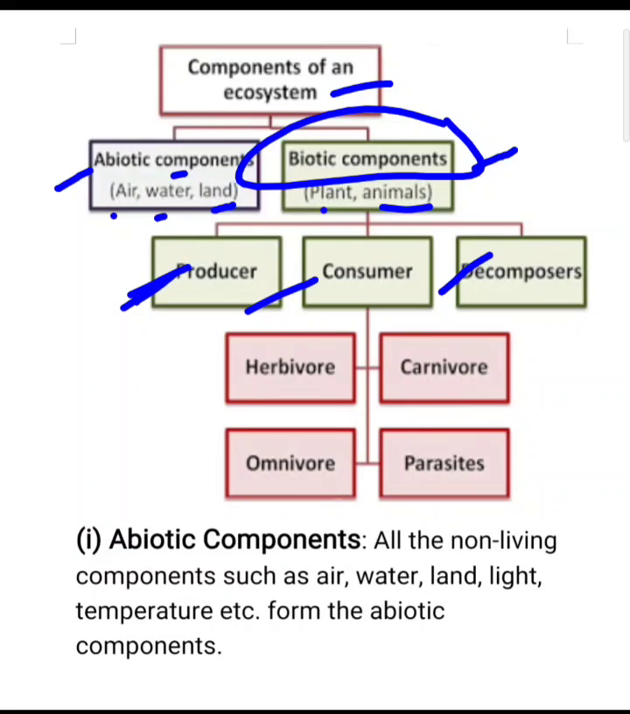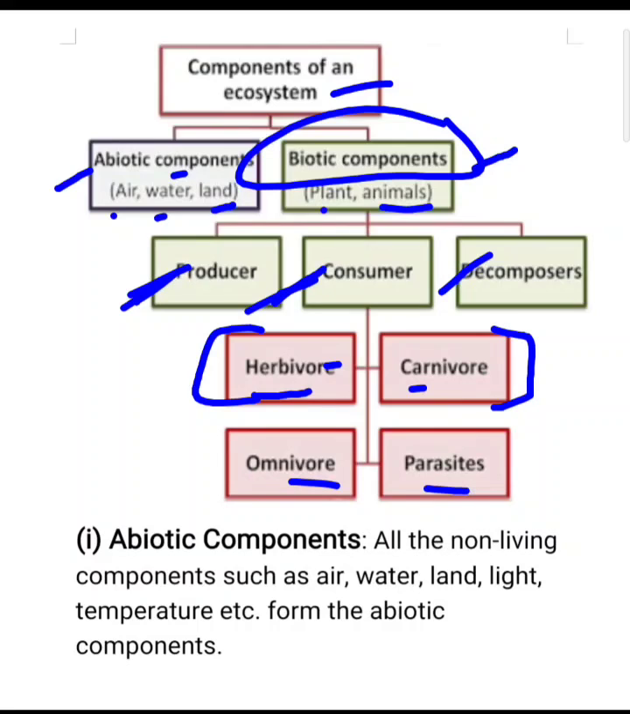As you know, producers are the organisms which prepare their own food, and consumers are the organisms which depend on plants directly or indirectly. Okay, that are known as consumers. And consumers are of four types: herbivorous, carnivorous, omnivorous and parasite. Herbivores are the animals which eat only plants, that is known as herbivores. For example, deer, grasshopper. Now what is carnivore?